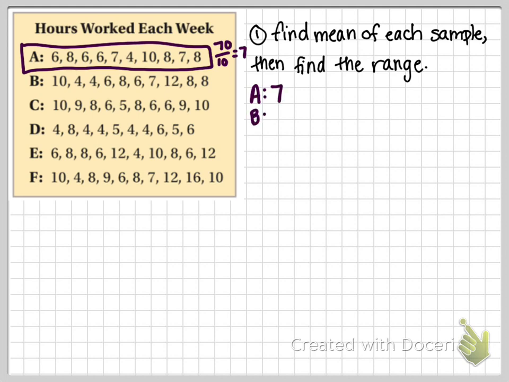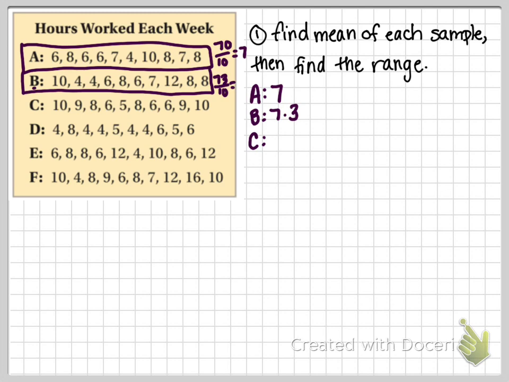Set B, if we add all of these values, 10 plus 4 plus 4 plus 6 plus 8 plus 6 plus 7 plus 12 plus 8 plus 8, we get 73, divided by 10, again, because there were 10 people. And so our mean for set B, 73 divided by 10, is 7.3.